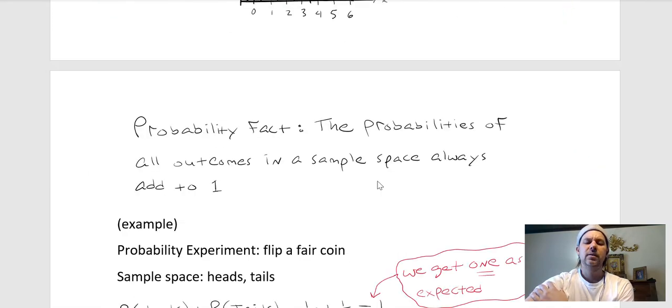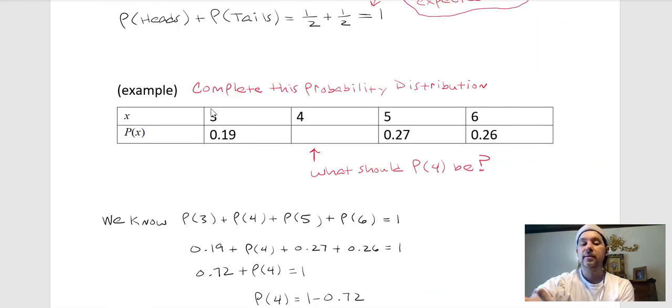So here we see that as the same thing. There's no information given about what those numbers mean in terms of the outcome. But the probability of the outcome being 3 is 0.19. For the probability of a 5, 0.27, and for 6, 0.26. But the probability of 4 is not given.